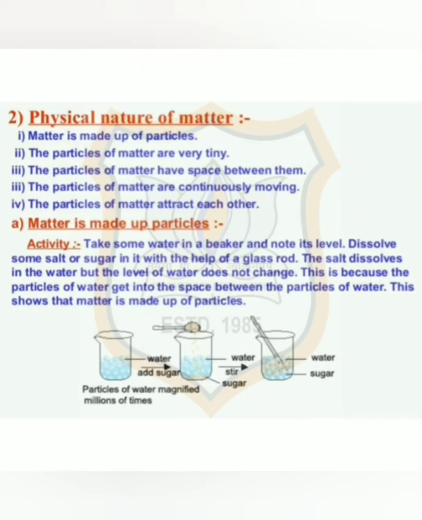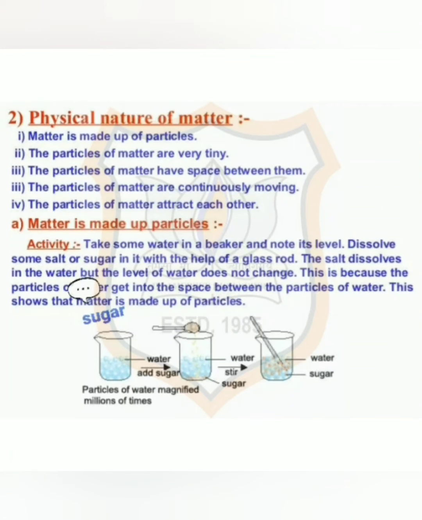Let's understand in detail. The first physical property of matter is that it is made up of particles. Let us perform an activity to decide about this nature. In this activity, take a 100 ml beaker and fill half of the beaker with water and mark the level of water. Now dissolve some sugar or salt with the help of a glass rod and observe any change in water level. Does the level of water change?